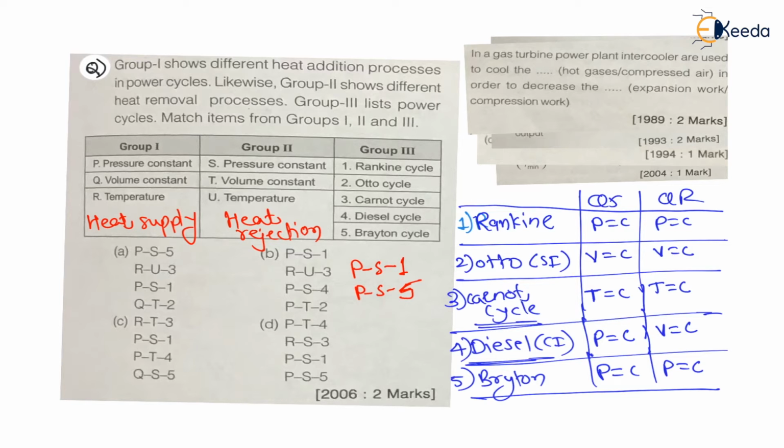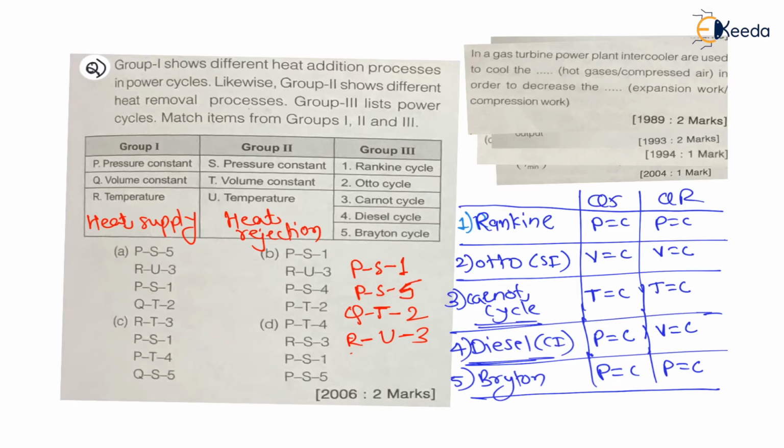Again, constant volume heat supply and constant volume heat rejection is for Otto cycle. Therefore, for Q and T we can say 2, right? Then constant temperature heat supply and constant temperature heat rejection is for Carnot cycle. Therefore, for R and U we can say 3.